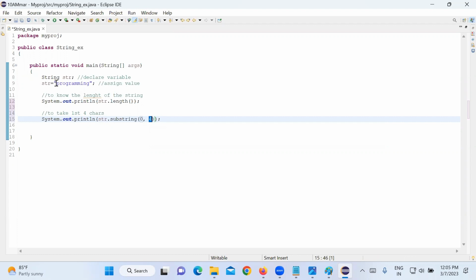That means what you will get: this is 0, then 1, 2, up to 3. Totally 4 characters, right? 0, 1, 2, 3. Totally 4. Yeah, like that you will get.